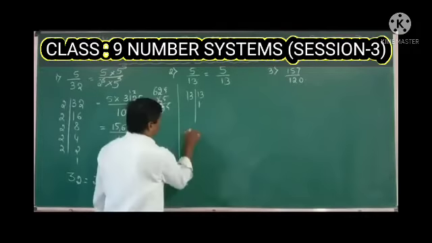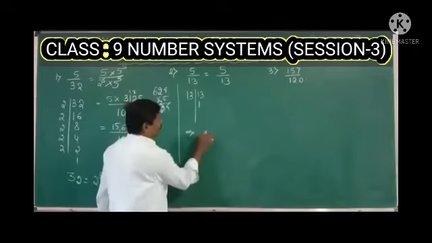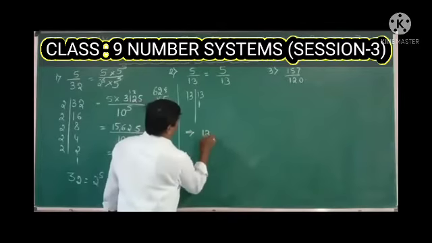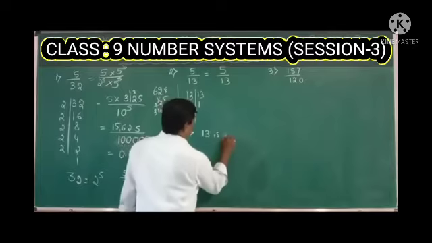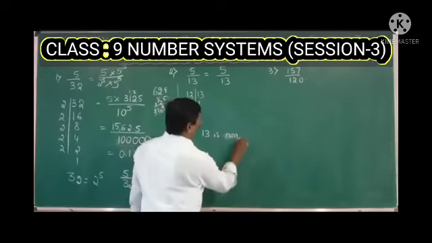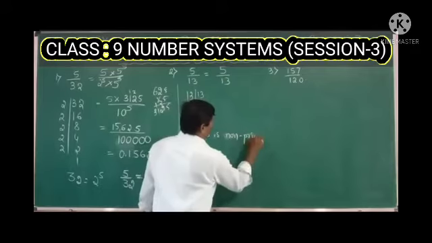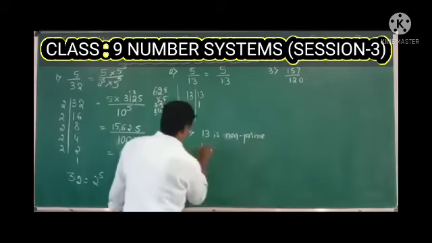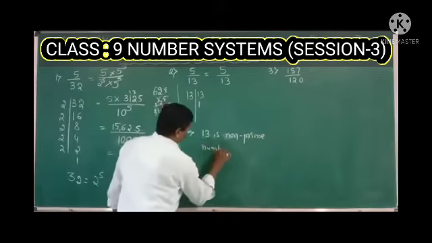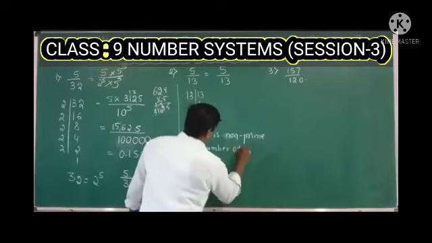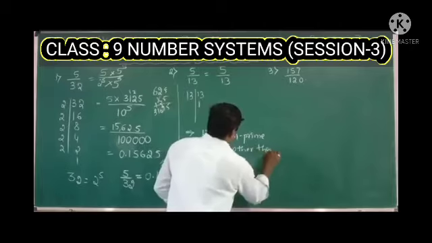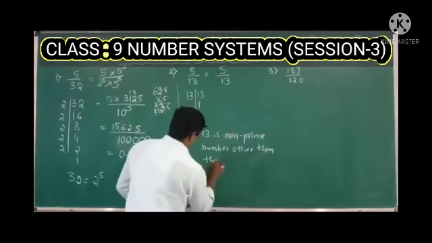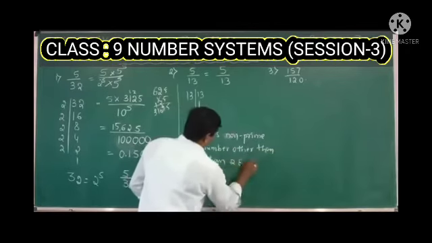In these cases we need to write that 13 is a prime number other than 2 and 5.